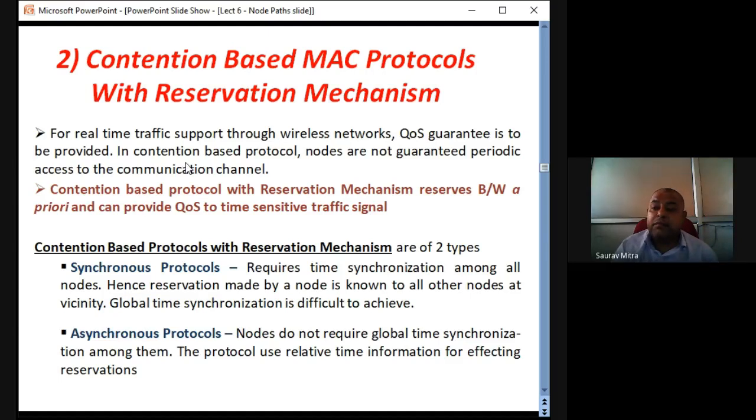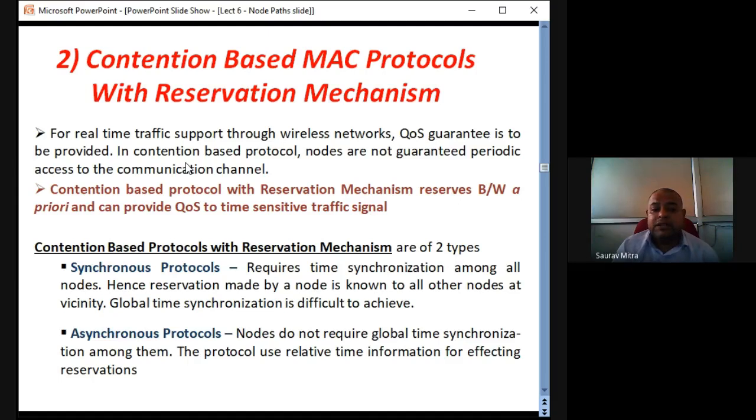A priori means from before only we are deciding that each node should be given some amount of bandwidth, so that whenever it has some data to be transmitted, it will not fall short of bandwidth and that data will be transmitted or received from the media properly. So in contention based MAC with reservation, we are actually reserving some bandwidth for every sensor node or every sender node for data transmission and reception. Hence, we are able to offer quality of service in contention based MAC with reservation.